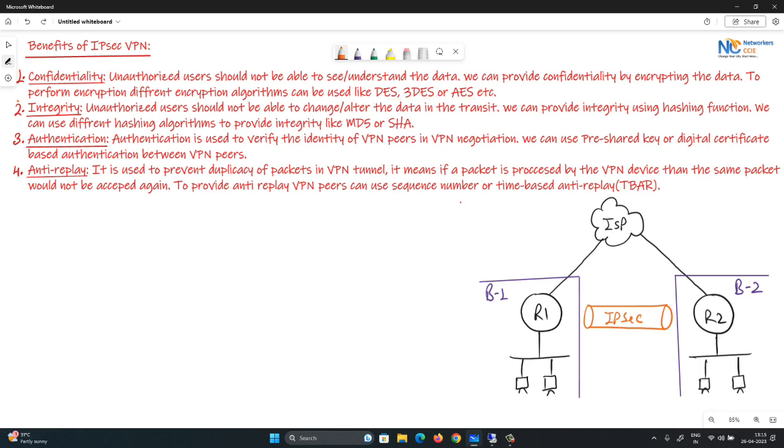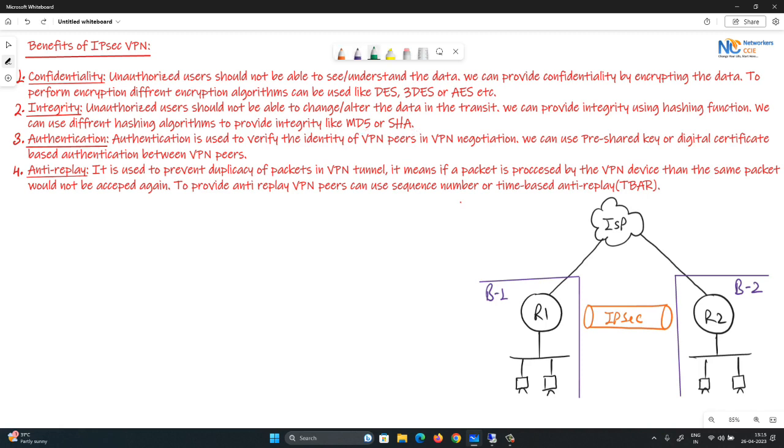Now the next benefit of IPsec is integrity. Integrity means unauthorized users should not be able to change or alter the data in transit. We can provide integrity using a hashing function. We can use different hashing algorithms to provide integrity like MD5 or SHA, Message Digest 5 and Secure Hashing Algorithm.